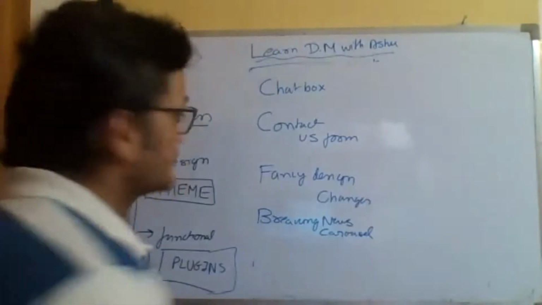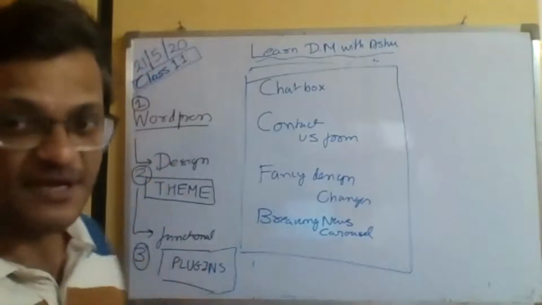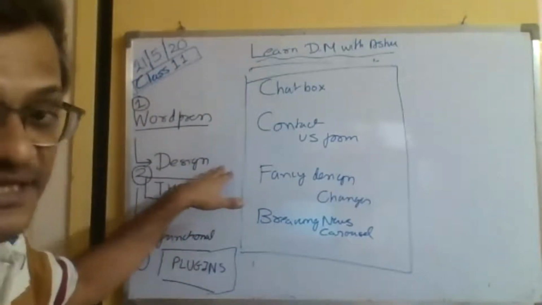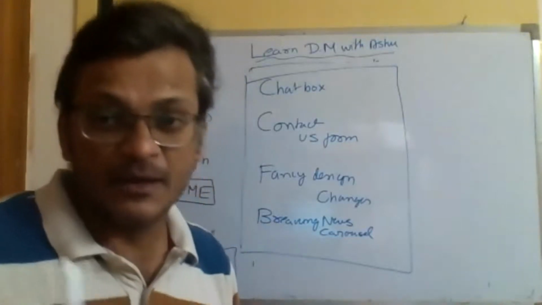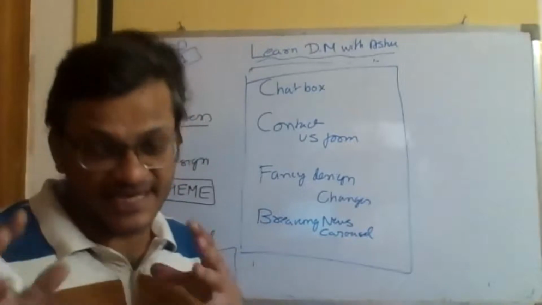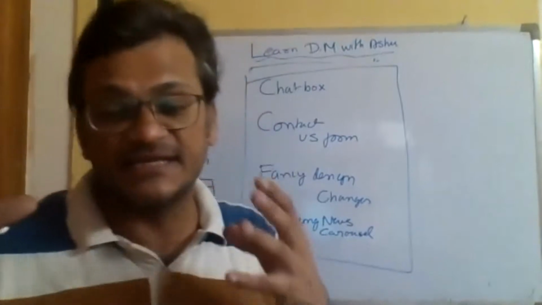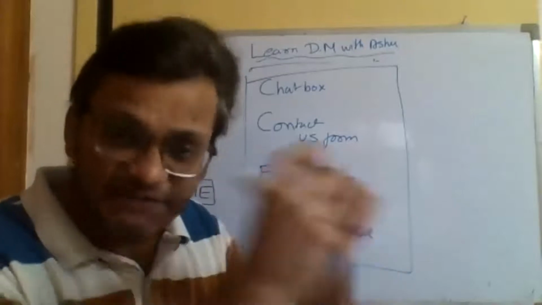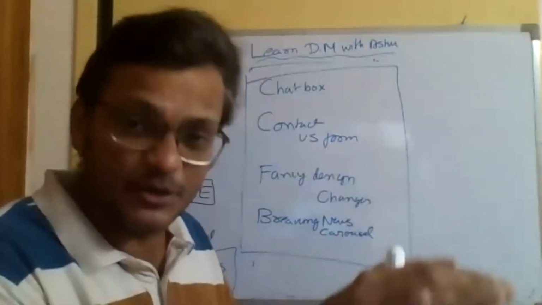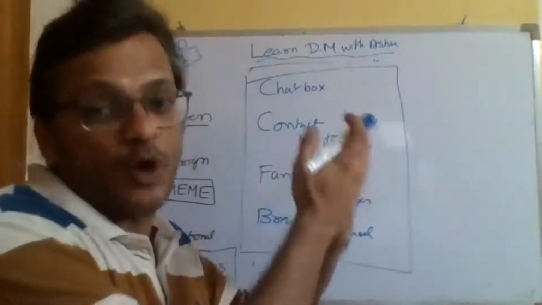Let's do this. Let's try to get all of these functionalities into our demo website, and then if we have time, we can also change some things about the design. We can change the logo, etc. Now, people who haven't attended this class before, don't worry, this is not difficult. WordPress is a content management system. It's made in a way that you don't have to do any coding. There is a place for everything. You just have to locate that place, type in your details, upload your image on the back end, and all of it will be shown on the front end.